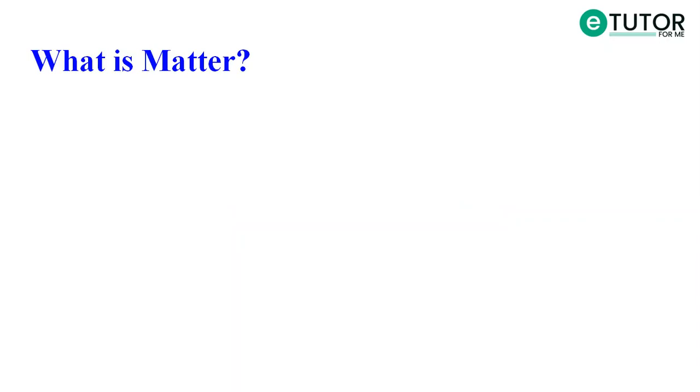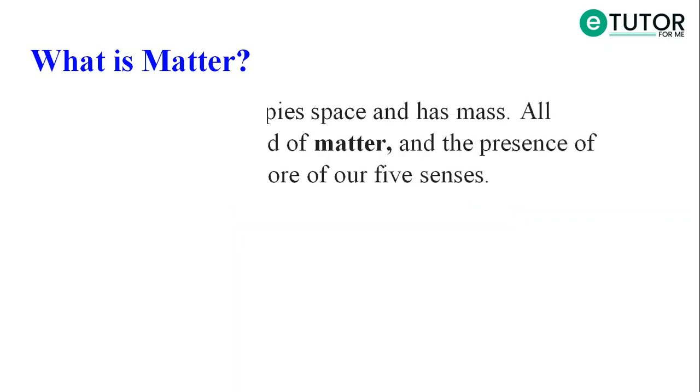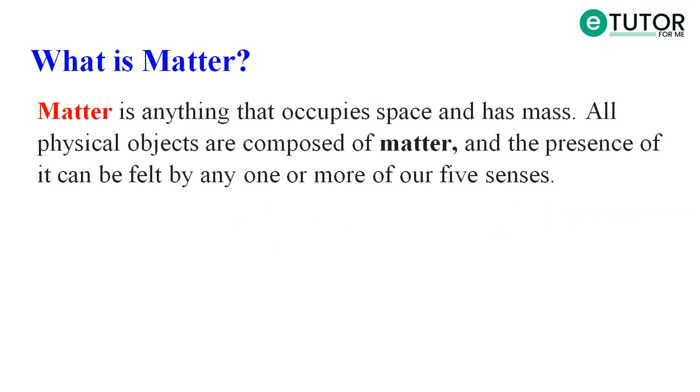What is matter? The definition of matter is anything that occupies space, meaning it has volume. Also, it has mass. That means matter will have volume and weight. That's why it occupies space and it has mass.